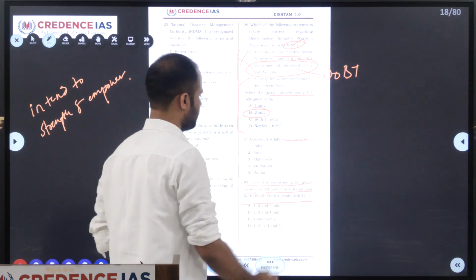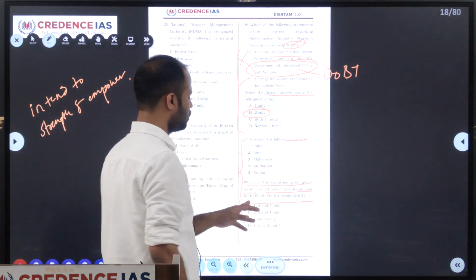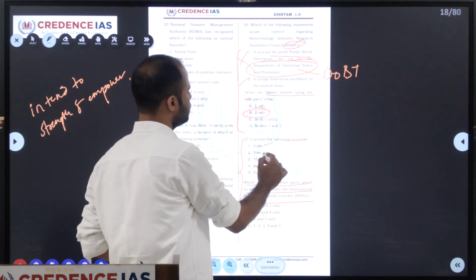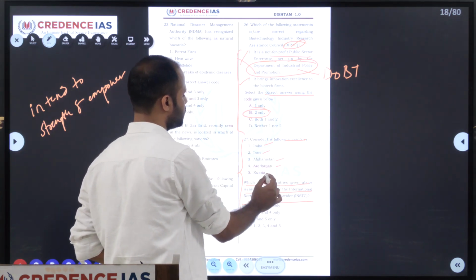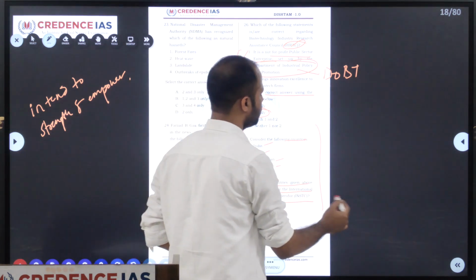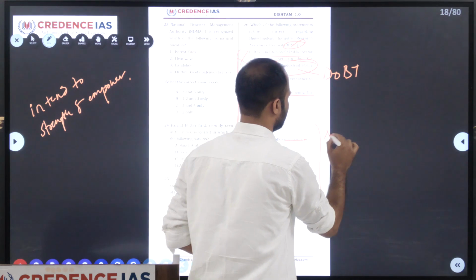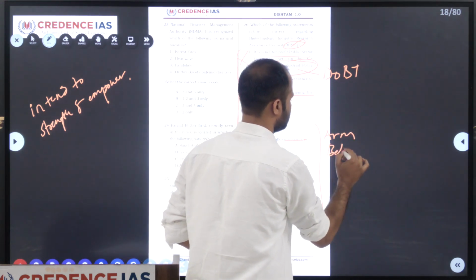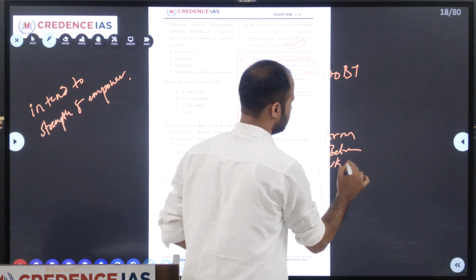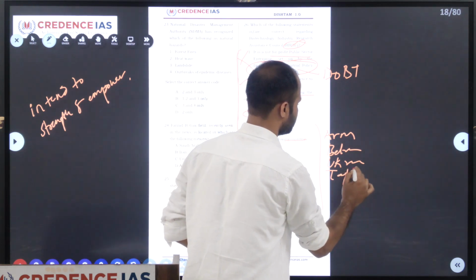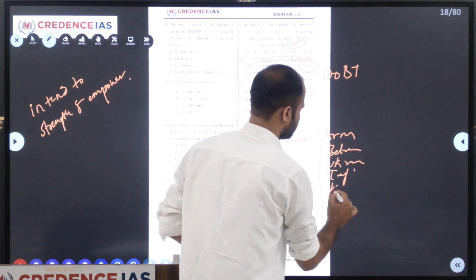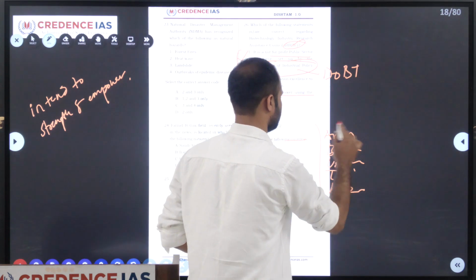The countries involved are India, Iran, Afghanistan, Azerbaijan, Russia, along with Armenia, Belarus, Ukraine, Tajikistan, and Kazakhstan.